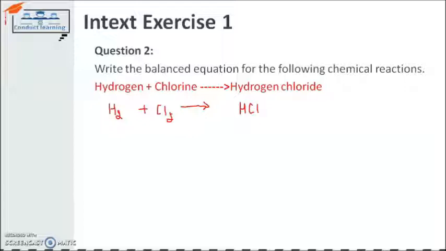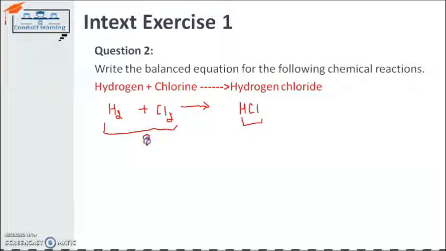Now, if we check the chemical equation, it does not follow the law of conservation of mass, because the mass on the reactant side is different from the product side. This is the reactant side, R stands for reactant, and this is the product side.